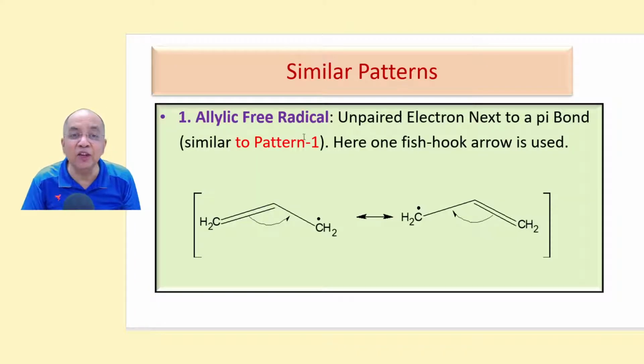For example, allylic free radical. It is simply the allylic carbocation pattern, because this has 7 electrons; radicals are electron deficient. So the pi bond will move, not the unpaired electron. One of the electrons moves with a fish-hook arrow. The only difference between allyl carbocation and allyl radical is that there was a normal arrow, one arrow, and this is also one arrow, but a fish-hook arrow. So the unpaired electron comes here, and this one dot and one dot form a pi bond. And to convert this into that, you move in the opposite direction.